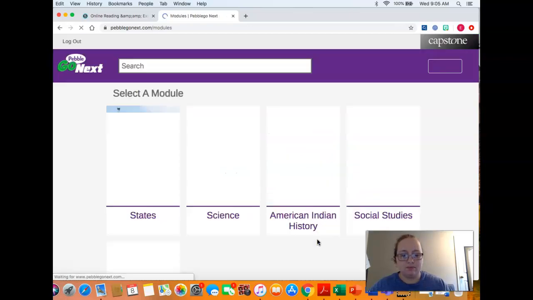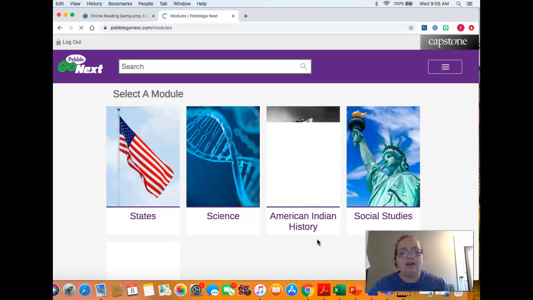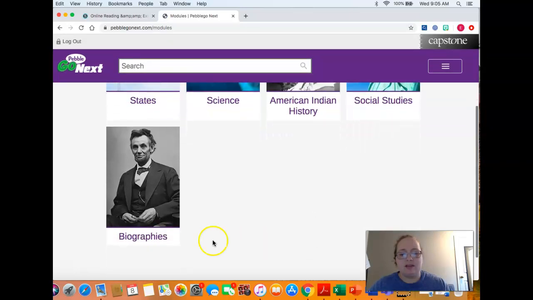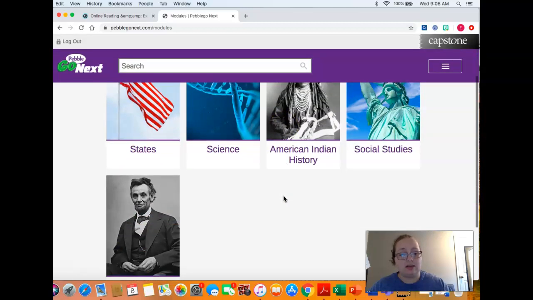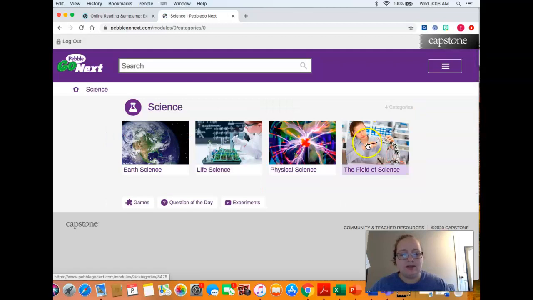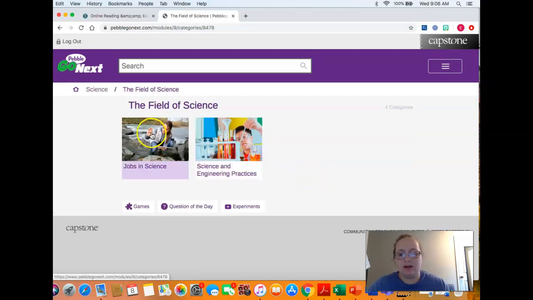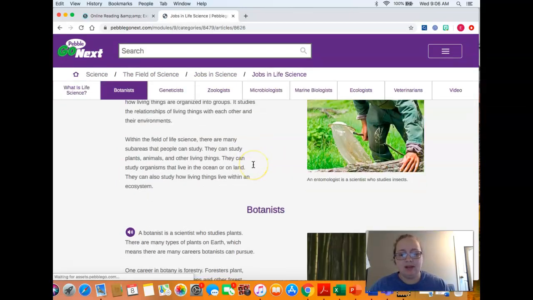Same engaged learning. And there is some more advanced things. We have the biographies and more science and social studies on here, okay? If you really want to know about science stuff, let's just do field of science. Play for a minute. Jobs in science. What can I do? Physical, earth, life science. And it's going to tell you exactly.